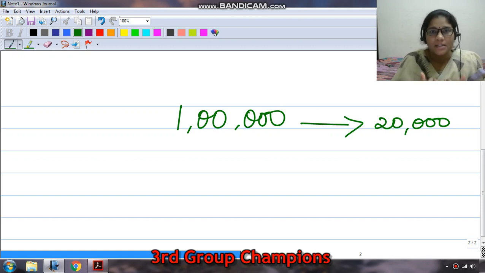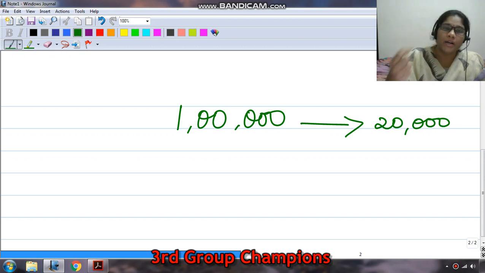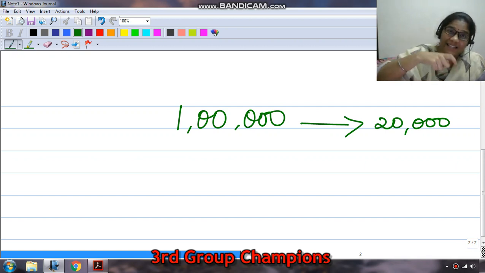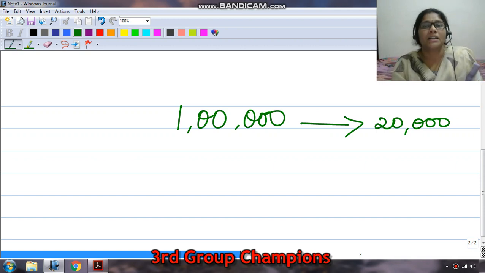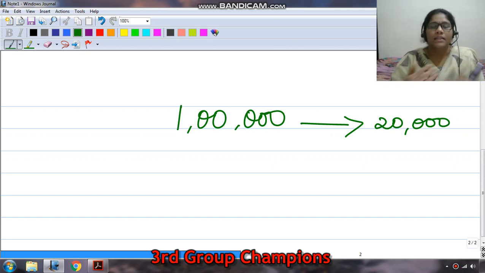Which means if a person is earning 100 units, the government will say the person who is earning has to contribute 20 percent towards the government. This type of tax which the person has to pay is called a direct tax, or the earnings tax, or the capacity to earn tax.